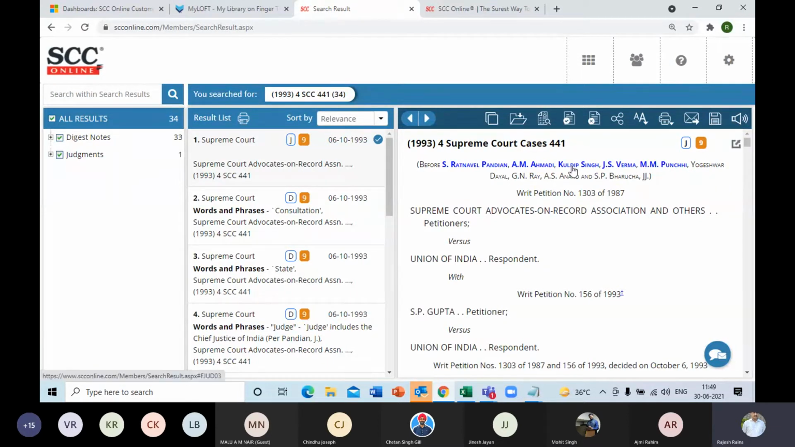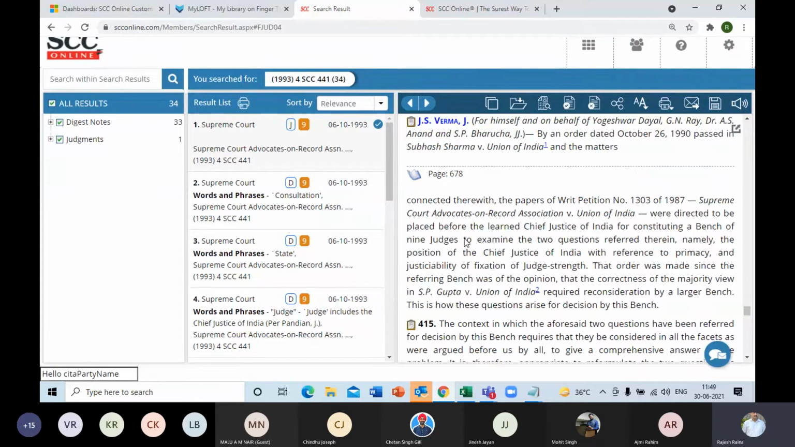So the ones which are hyperlinked or are in bold are the ones who have penned this judgment, who have authored this judgment, right? So this is an indicator. And then again, if I want to read Justice Verma's portion first, I can click on his name. It will jump to that particular para from where his judgment portion starts. And clicking on his name will take me back to the top of the page.